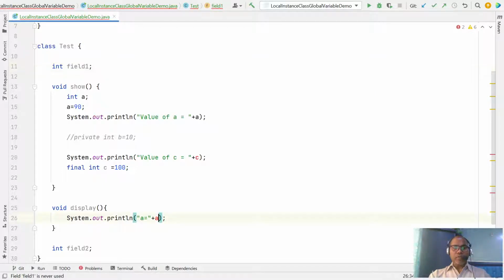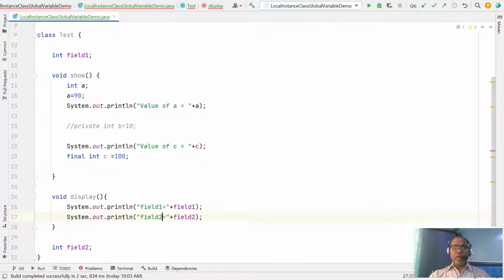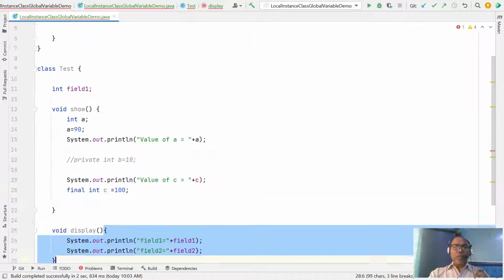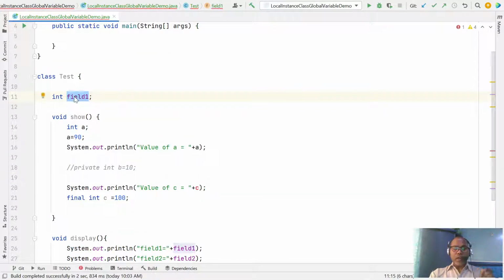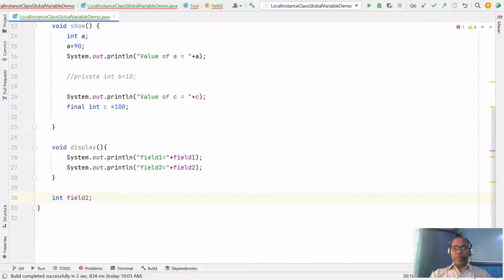Here you can use field1, and here field1, even you can use field2. So in this case, order is not mandatory of where you have declared instance variable 1 or instance variable 2. You have declared it here, but you can access it here, correct?